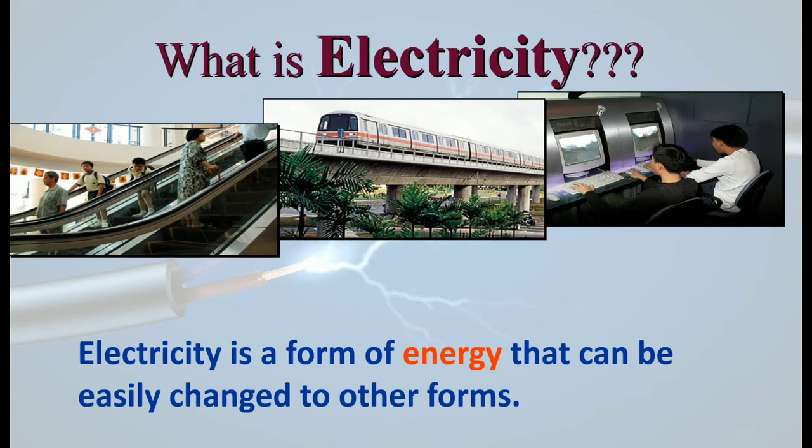We have seen that there are various forms of energy. Here you can see the elevator, the trains that move, and computers and many other electrical appliances which make use of electricity, right? So it is a form of energy that can easily change to other forms.